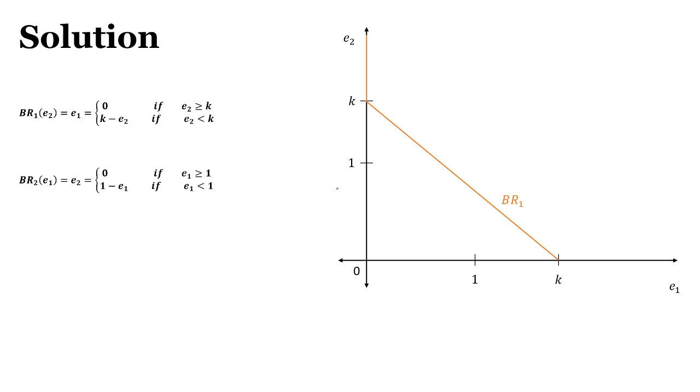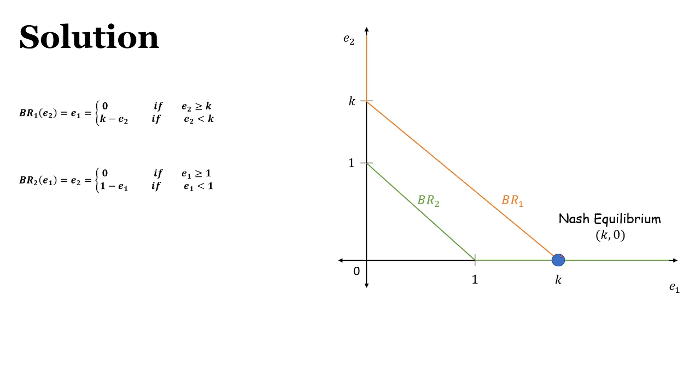Now clearly since the problem is symmetric, you can draw this very simply. Okay, so do the same exercise for the second person also. You will get the best response for the second person. Now we need to look at where these best responses are intersecting. You can see this is the point where these best responses are intersecting. So this is our Nash equilibrium. Nash equilibrium is nothing but K comma 0.